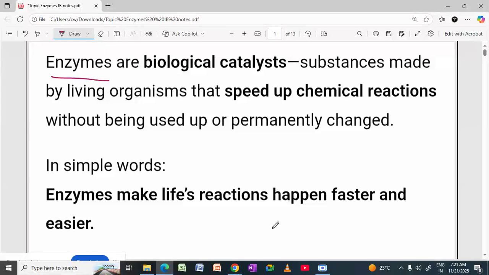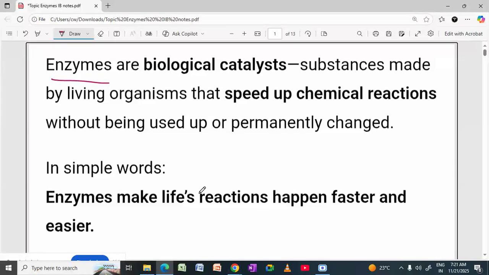The name of our topic is what? That is the enzymes. So enzymes are what? As I told you already, they are called biological catalysts. So why are enzymes called biological catalysts? Catalysts are those substances made by living organisms. They are biological catalysts. Why am I saying biological catalyst?